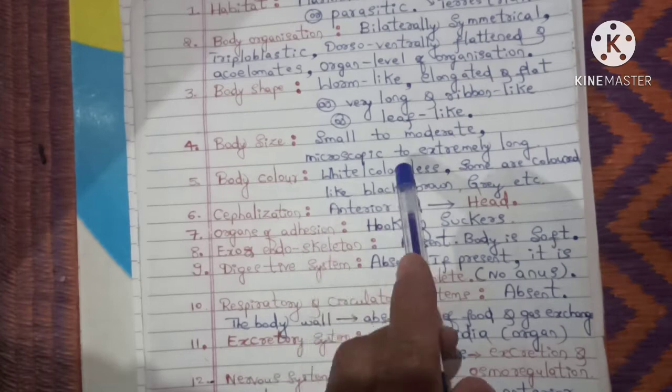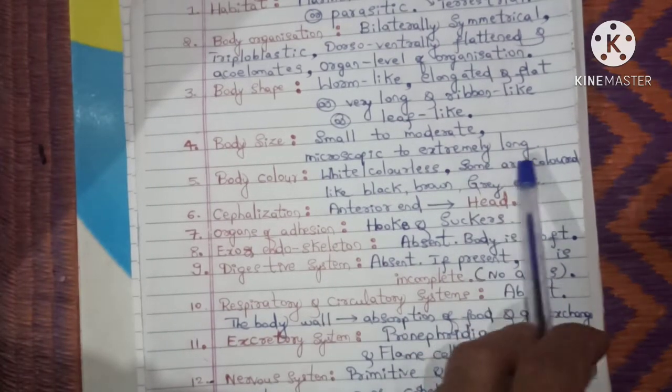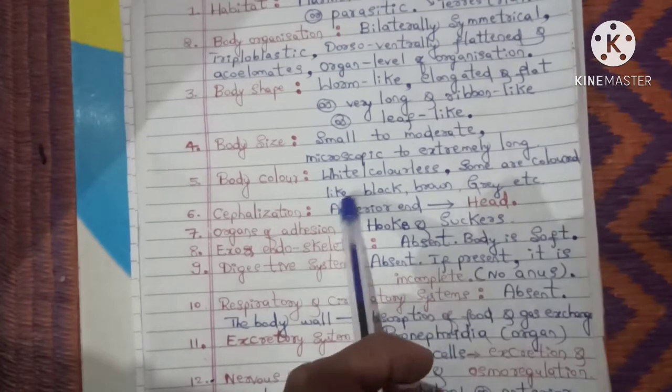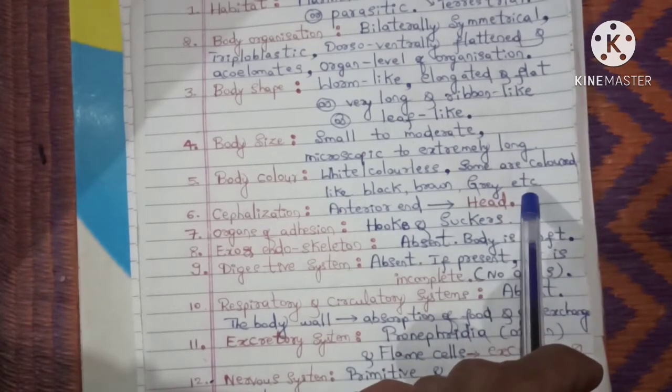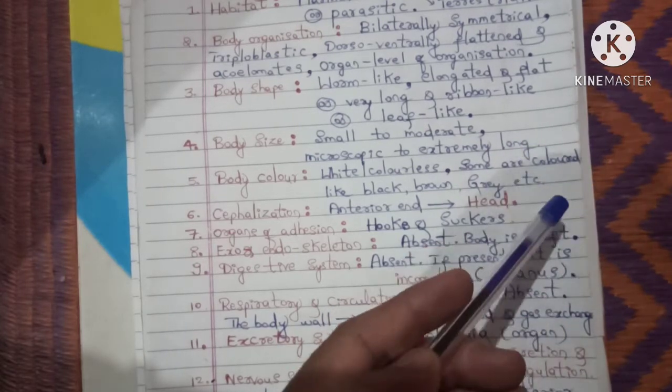Then body color. Most of them are colorless or white, and some are colored, like they have black, brown, gray, etc. Now you can ask me why these are colored. So from where does the color come?